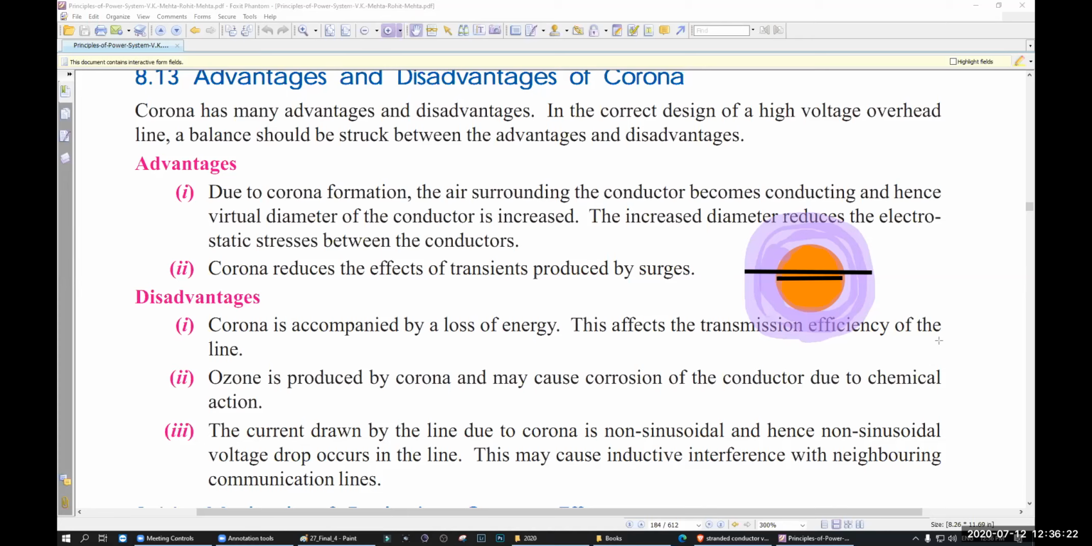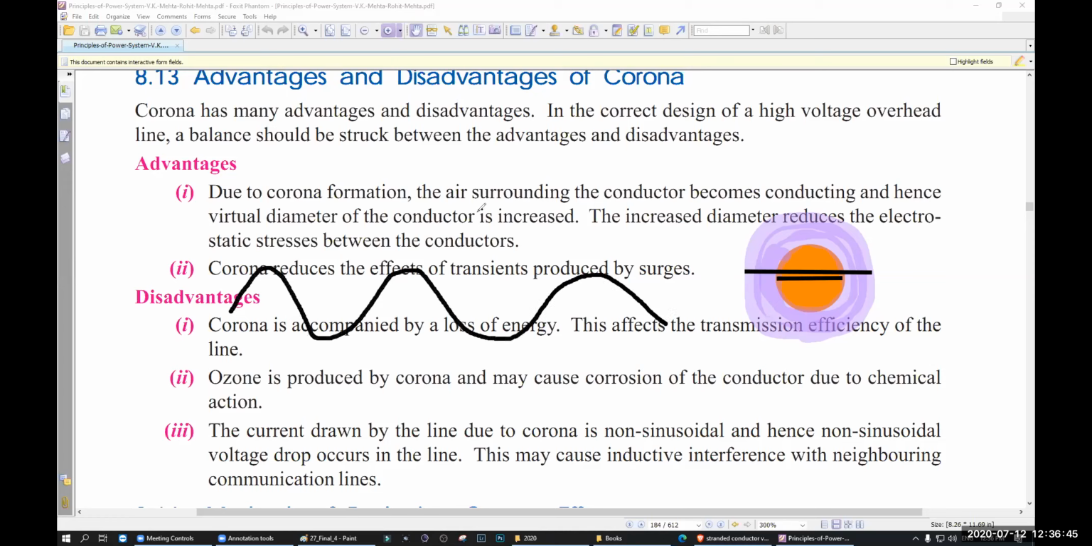That is one advantage. Corona reduces the effect of transients produced by surges. So when there is any surge voltage, when there is lightning or a transient surge, transient surge means normally your wave looks like this.